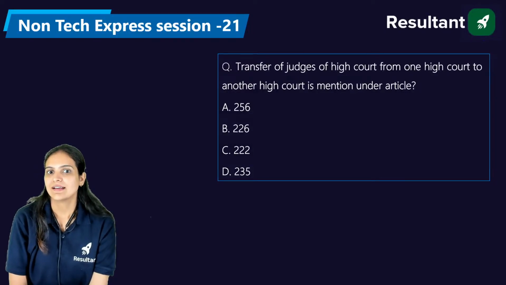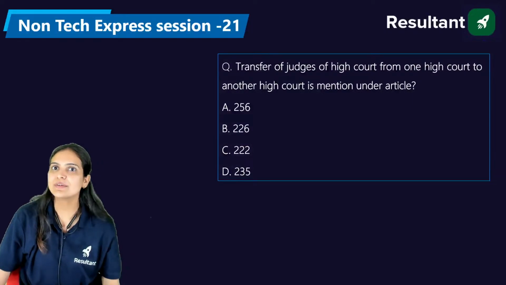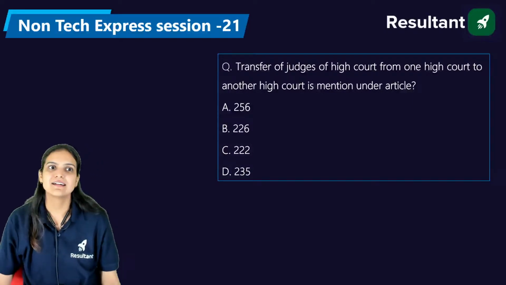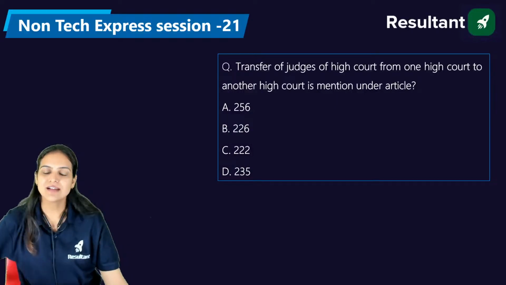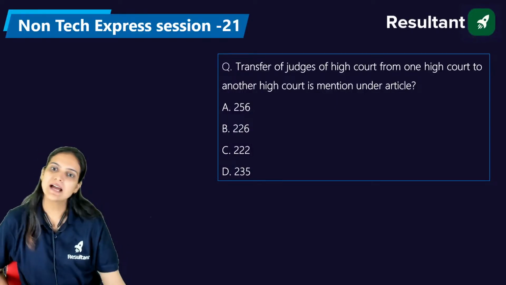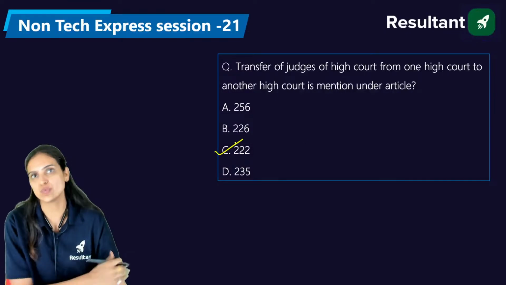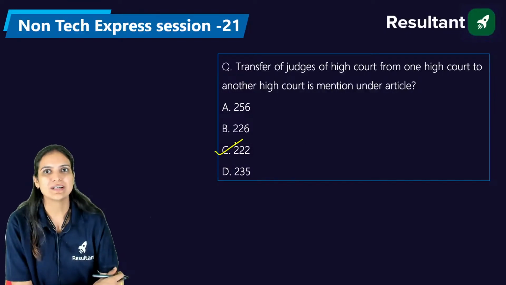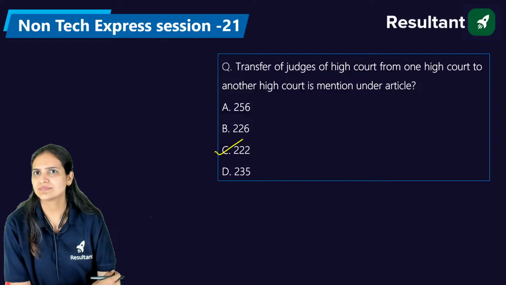Okay. So up to 237 we have all the provisions relating to the state. Good evening, Kuldeep. See, what do you think? What is the right answer to this question? Transfer of judges of high courts from one high court to another high court takes place under article number 222. We have Article 226 as well. So the High Court judges are mentioned under Article number 226, 222.